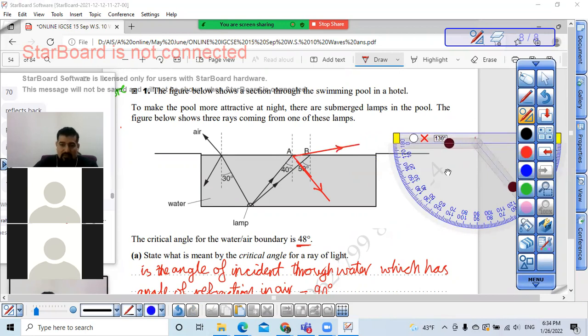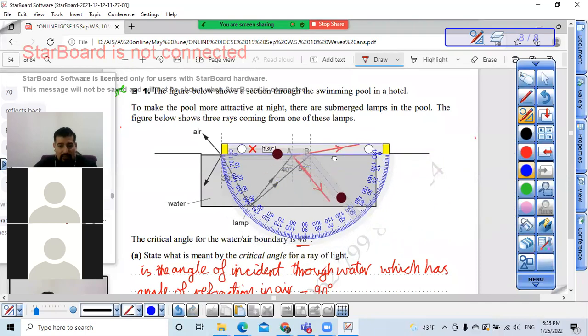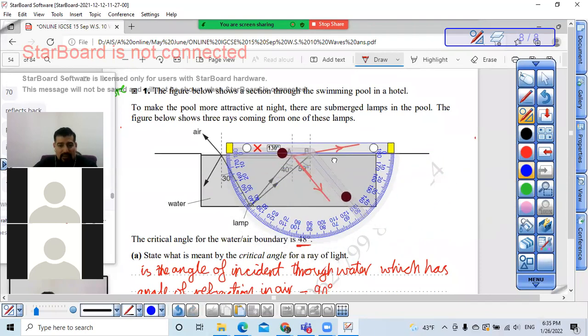But for B, because the angle of incidence is 50 degrees, and 50 is more than 48, the incident angle is greater than the critical angle. So what happened to the light in this situation? It will undergo total internal reflection.